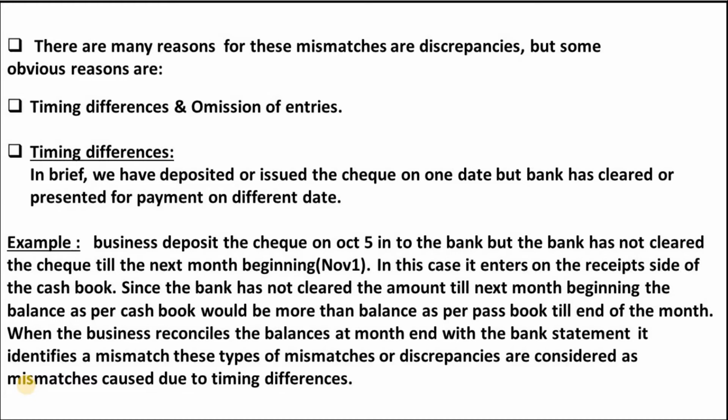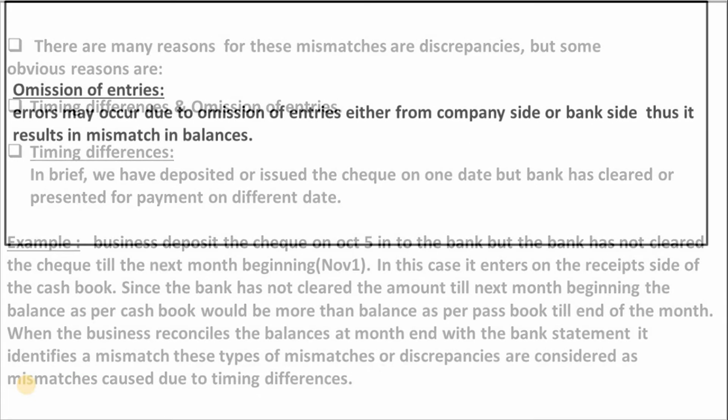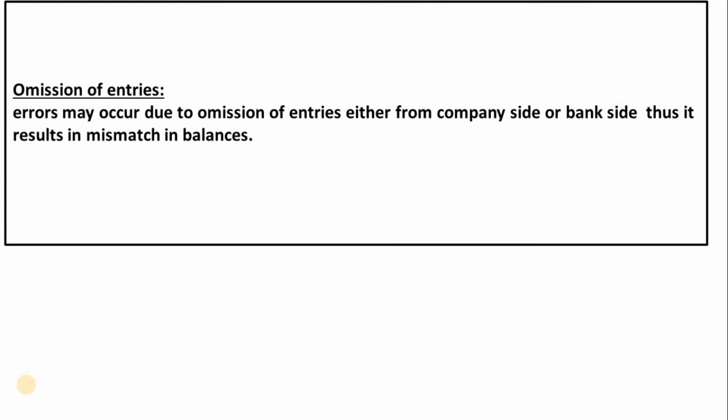Our next common reason, apart from timing differences, is omission of entries. Errors can happen due to omission of entries. Omission of entries means skipping entries without recording them in the books of accounts. It can happen either from the company side or from the bank side.